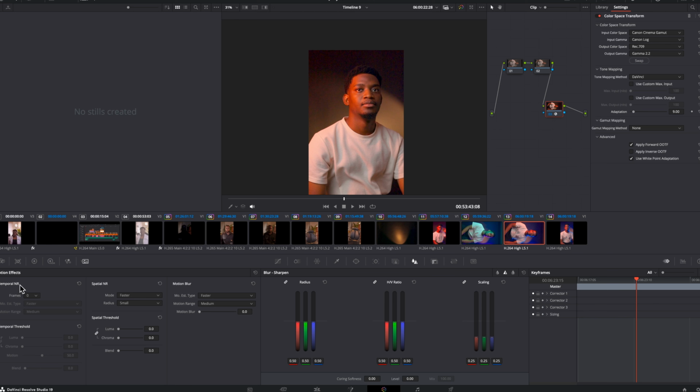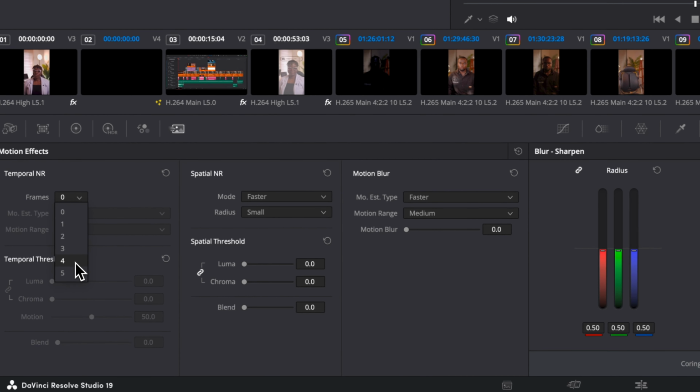Temporal noise reduction is, as I understand it, usually used for static images that do not have a lot of motion, images that do not have a lot of movement. Spatial noise reduction helps in reducing noise in images that have a lot of movement, that's spatial, that's 3D and all that. So now you can go to the number of frames.